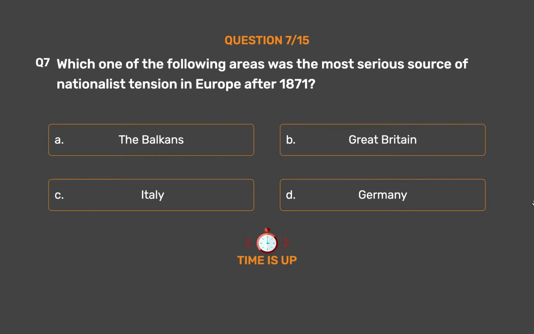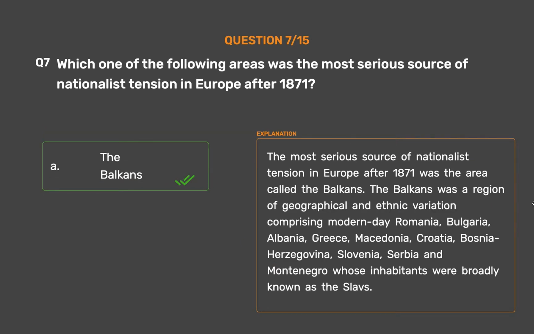The correct answer is Option A. The Balkans. The most serious source of nationalist tension in Europe after 1871 was the area called the Balkans. The Balkans was a region of geographical and ethnic variation comprising modern-day Romania, Bulgaria, Albania, Greece, Macedonia, Croatia, Bosnia-Herzegovina, Slovenia, Serbia and Montenegro, whose inhabitants were broadly known as the Slavs.